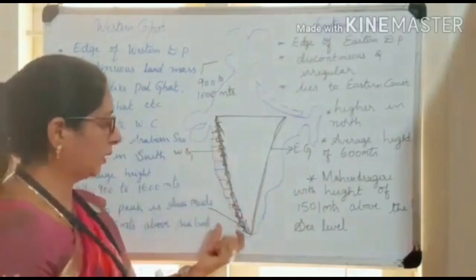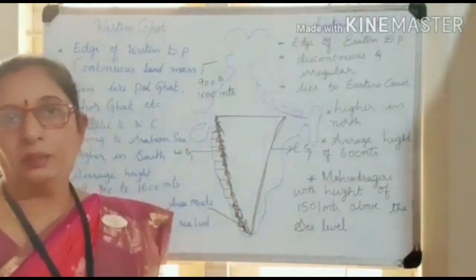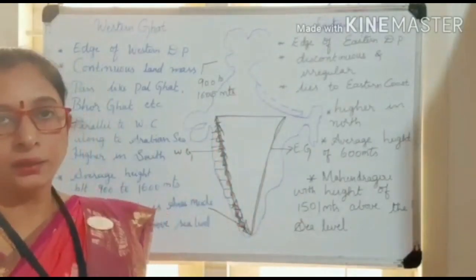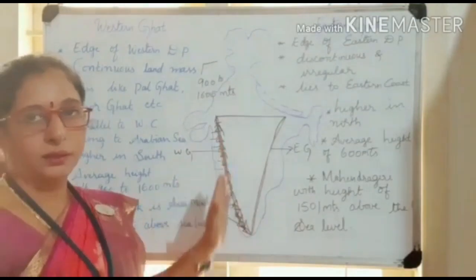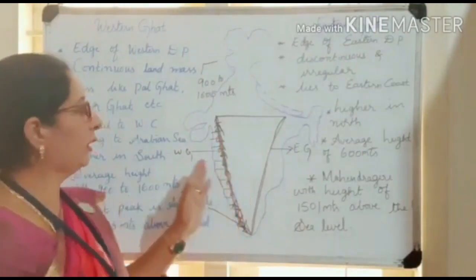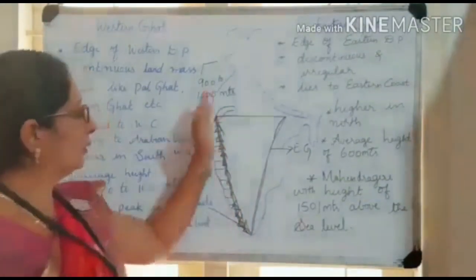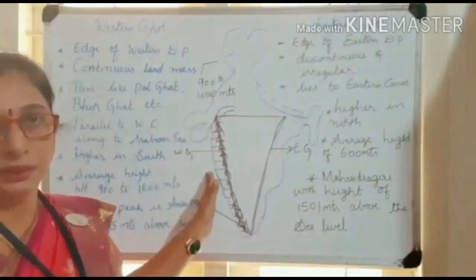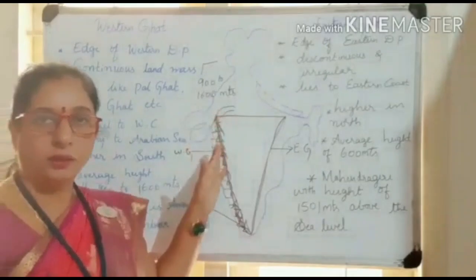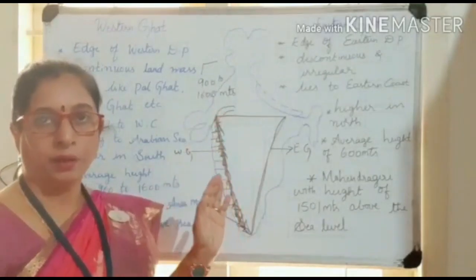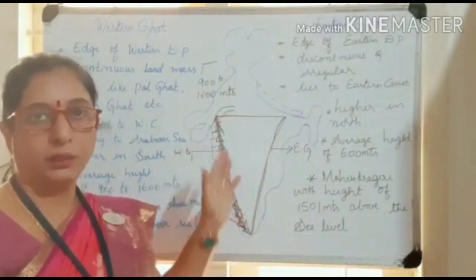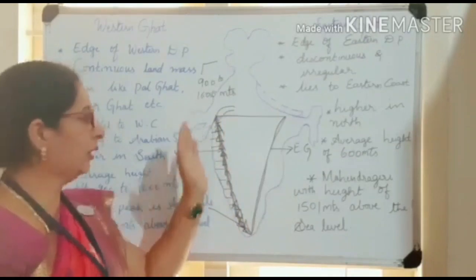Because of this narrowness, we don't find any river basin or delta in this area. Only the rivers Narmada and Tapti merge into the Arabian Sea. They do not make any delta or tributaries. They merge directly because of the height.